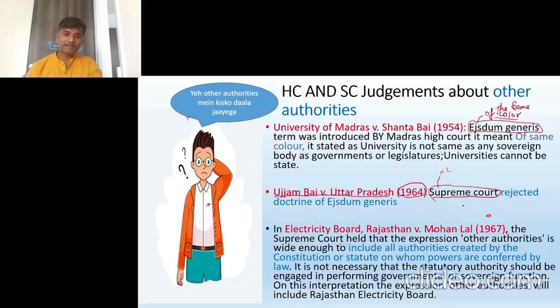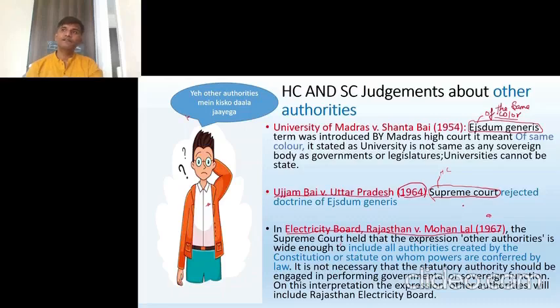Now then came the Electricity Board Rajasthan versus Mohanlal case, in 1967. In this case, the Supreme Court said that every authority which is created by the Constitution or any statute, meaning any law, where powers are conferred by that law, that particular authority can be called as what? That particular authority can be called as state.